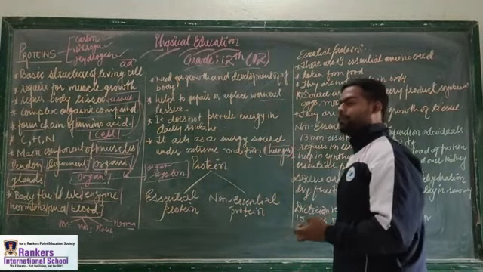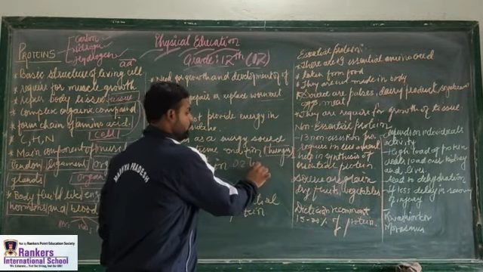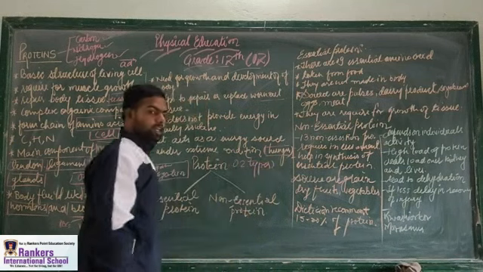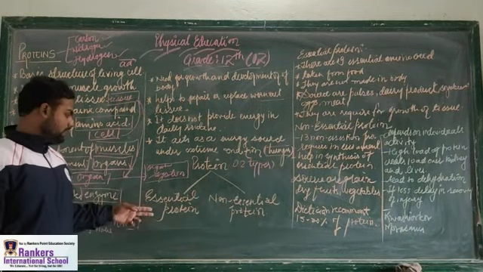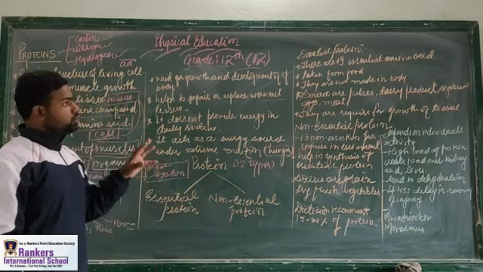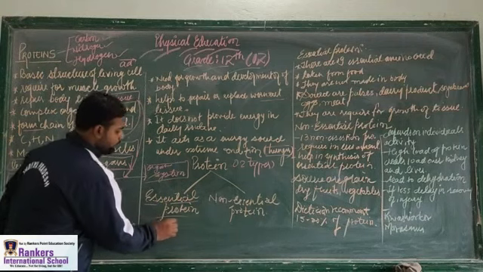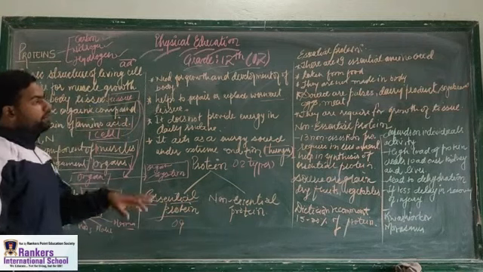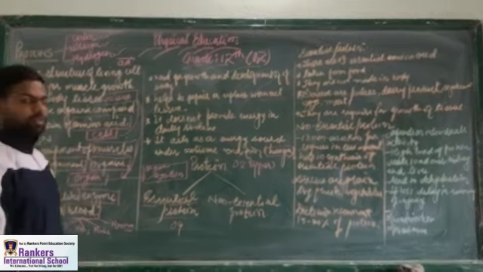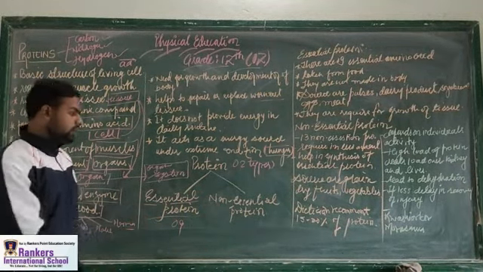So what are the types of protein? Proteins are of two types: essential protein and non-essential protein. Essential proteins are essential to the body and they are 9. Non-essential proteins are not essential, but they are required for the formation of these essential proteins and they are 13.